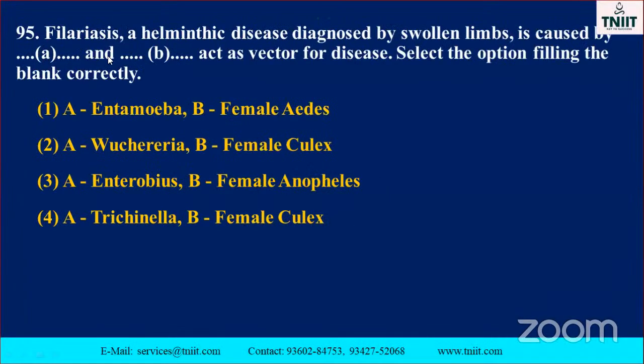Filariasis, automatically you know very well. Filariasis, a helminth disease, is diagnosed by a swollen limb and is caused by dash and dash acts as the vector. Select the option filling the brackets. Filariasis: Wuchereria bancrofti. Direct question, this, my dear. Microbes, just to take an example, sir.